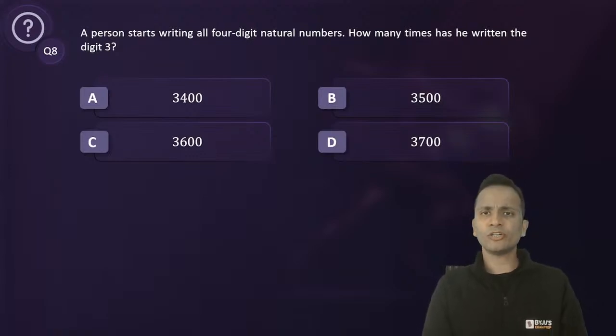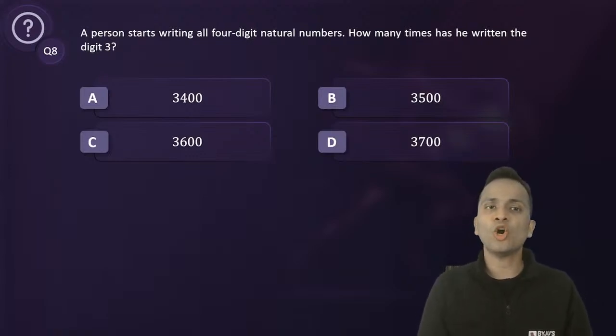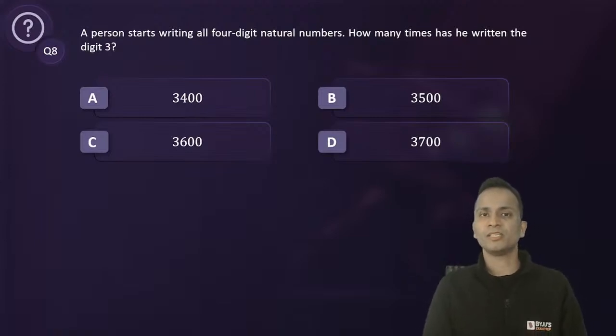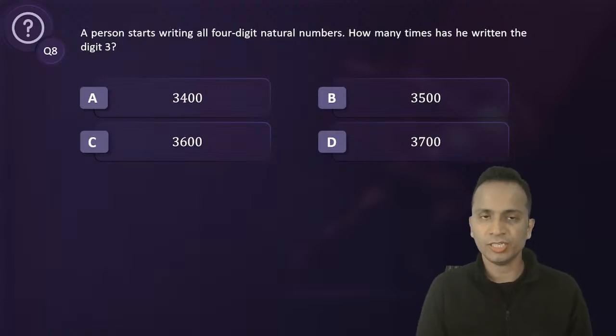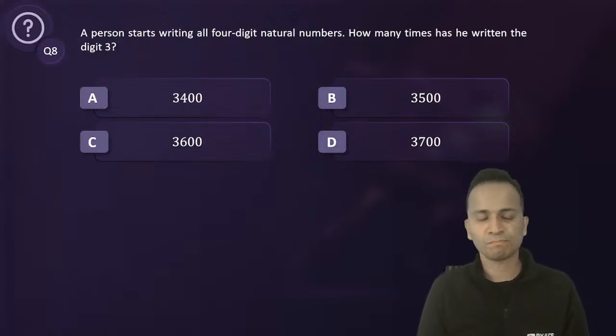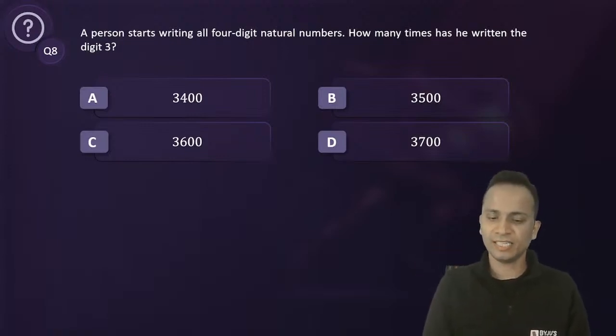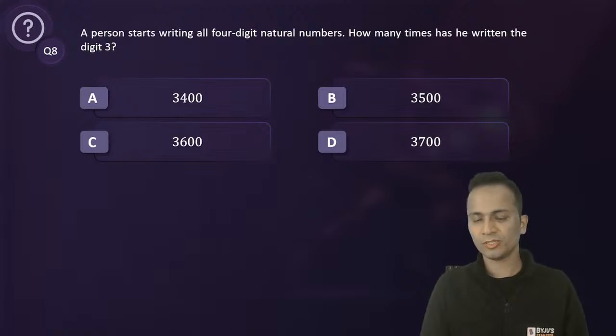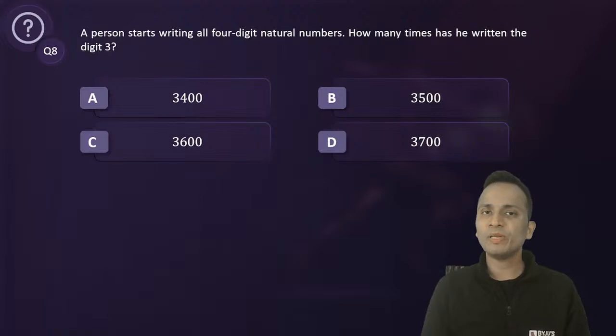So question number 8 on your screen: a person starts writing all 4-digit numbers. How many times has he written the digit 3? So we have to find out how many times 3 appears in 4-digit numbers. Very simple question. I'll use 2 different ways of finding the answer. While writing all 4-digit natural numbers, how many times will 3 appear?